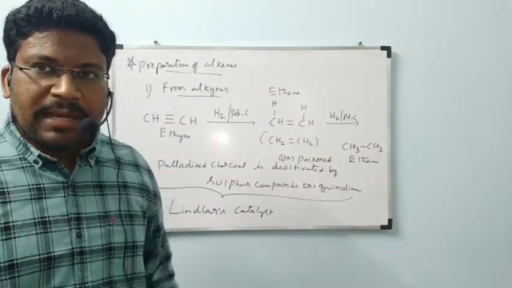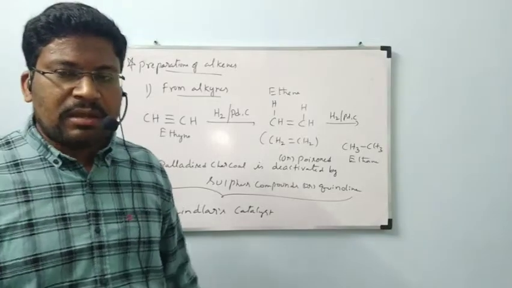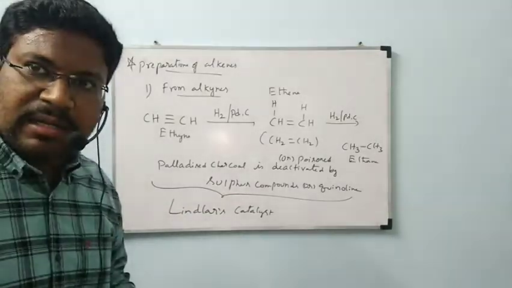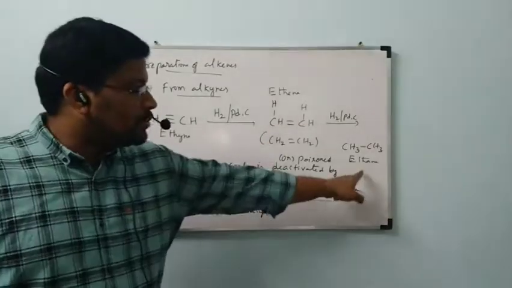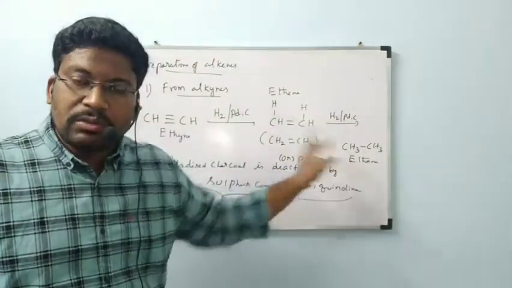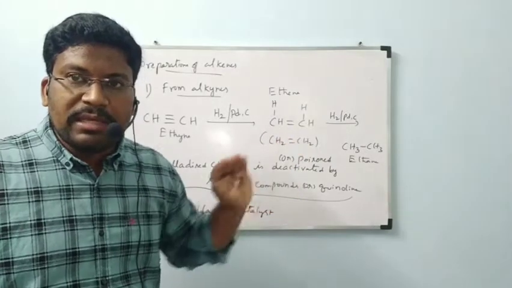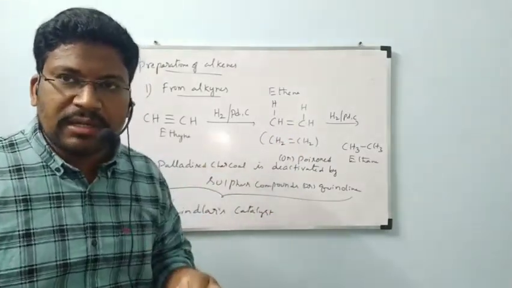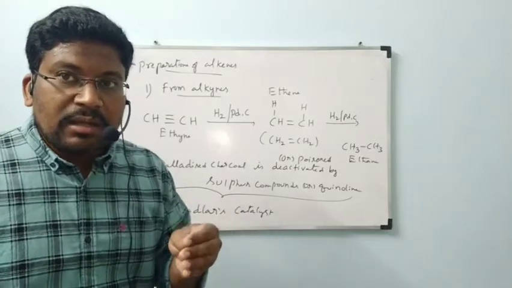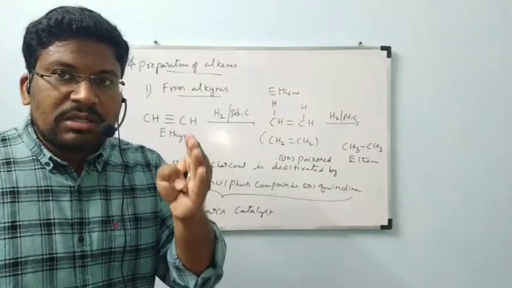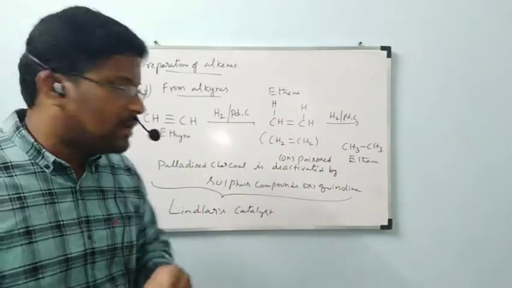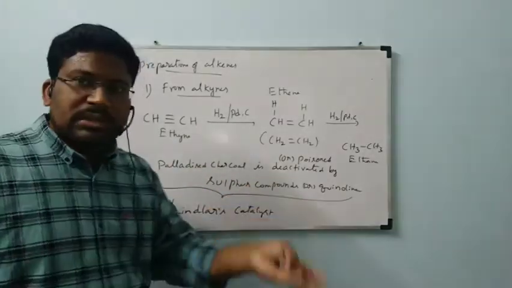Is it okay, ma? By taking an example, I will write one reaction. Before that: without poisoning or deactivating, the reaction will continue to completion, forming ethane. It will undergo the reaction two times to form ethane. But we want ethene, that means alkene. To get alkene, the palladium charcoal surface is deactivated using sulfur compounds or quinoline.